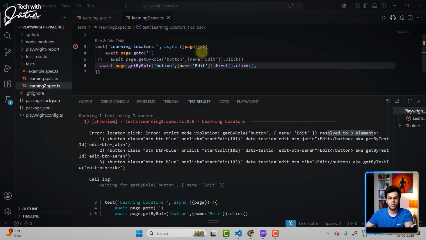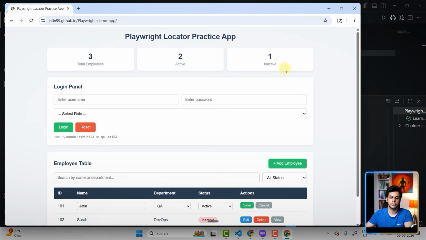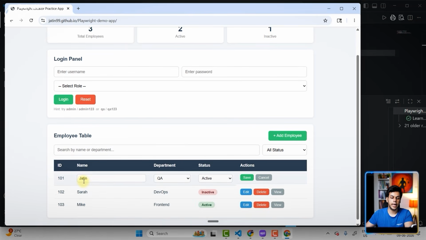Let's close this. I'm going to save it. I'm going to click on the play button. And you will notice that Jatin's fields are technically editable now. Okay, the edit button was clicked over here.